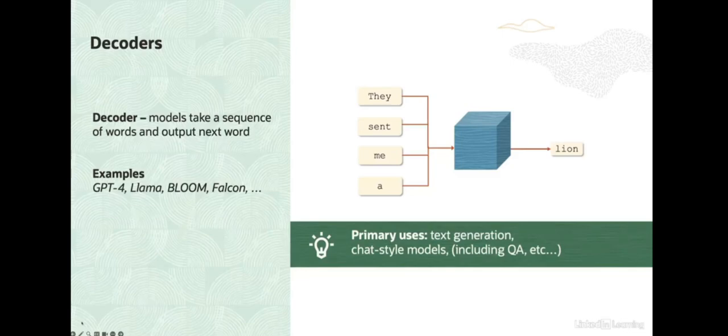We can always invoke a decoder over and over to generate as many new tokens as we want. In more detail, to generate a sequence of new tokens with a decoder, what we need to do is, first, feed in a sequence of tokens and invoke the model to produce the next token. Then append the generated token to the input sequence and feed it back to the model so that it can produce the second token. But given the size of these models, this is computationally very expensive.